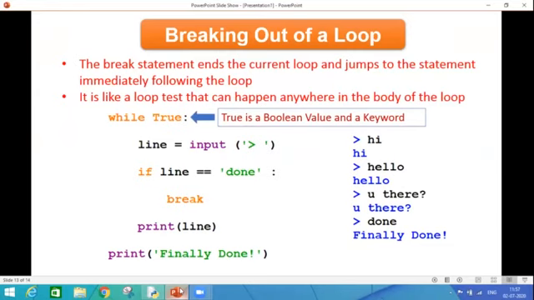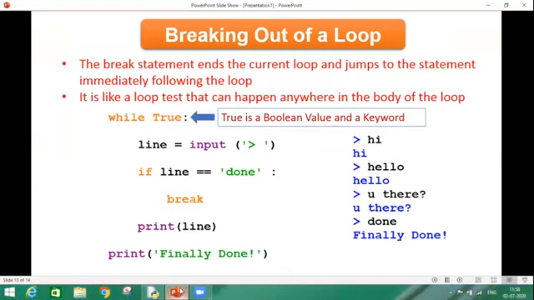As you can see, my True word is also appearing in orange color. So this is a kind of keyword. But what is True? As we have heard already, Boolean values are True and False. So if I place this True Boolean value over here along with while, what does it mean? It means that my while loop will keep on running continuously until the break statement is encountered.